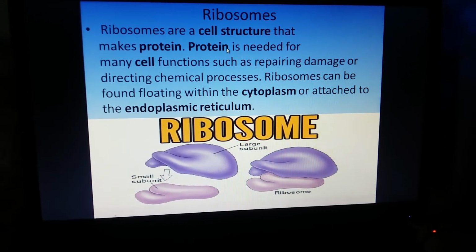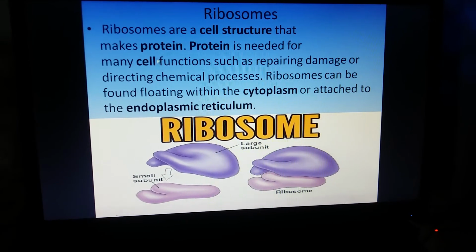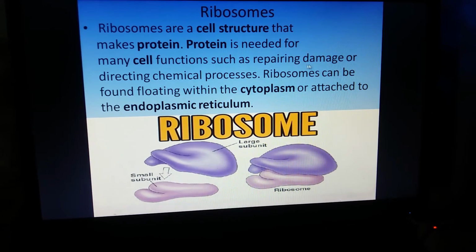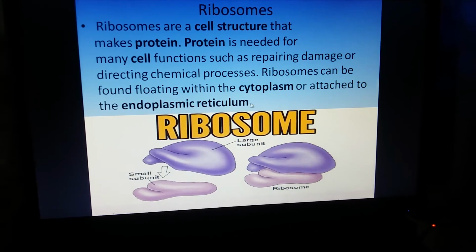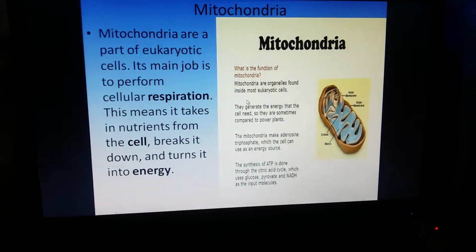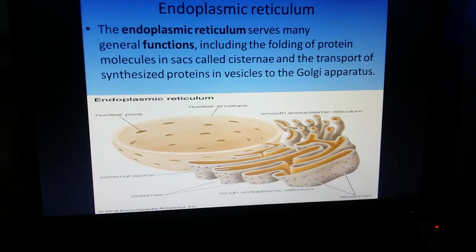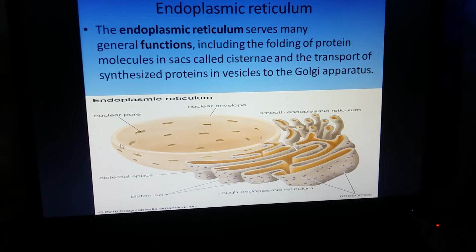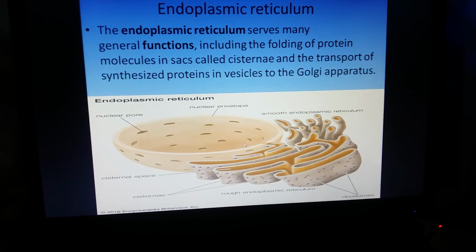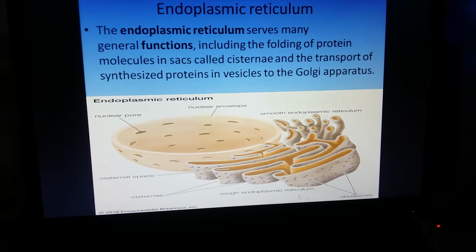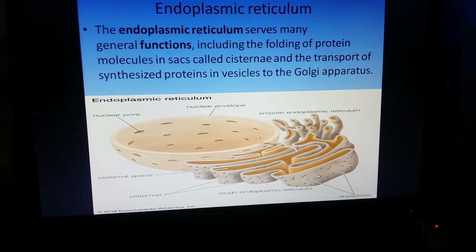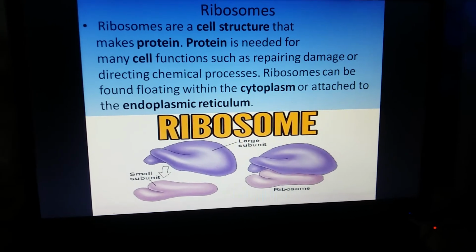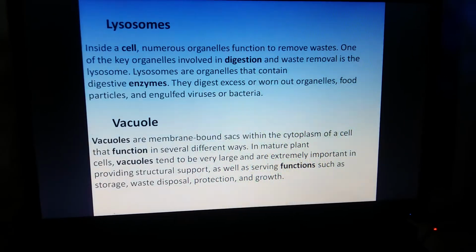Ribosomes are the cell structures that synthesize protein. They make protein, and protein is required for repairing damage within the cell. When ribosomes get attached to the endoplasmic reticulum, then it becomes rough endoplasmic reticulum, and when the ribosomes are not attached, then this is smooth endoplasmic reticulum. Ribosomes can also be freely flowing in the cell.